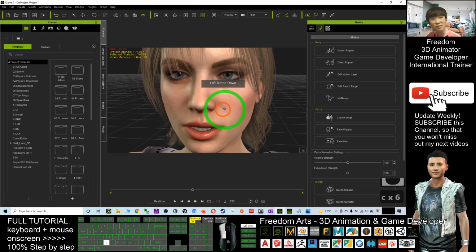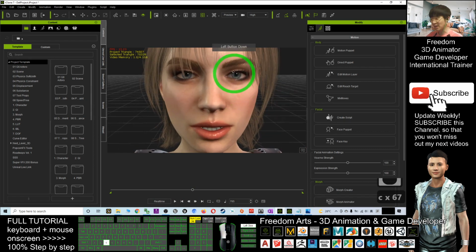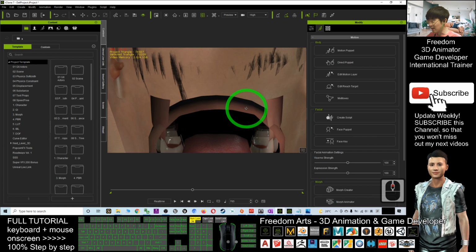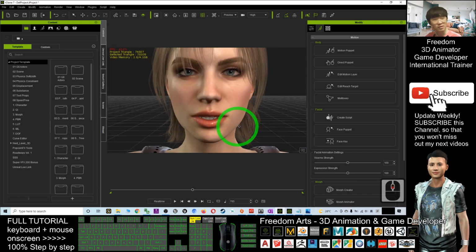Okay, now the AccuLips Lip-Sync is already applied, and now you should be able to see accurate lip syncs in your iClone 7 avatar. This is a CC 3.4 avatar.